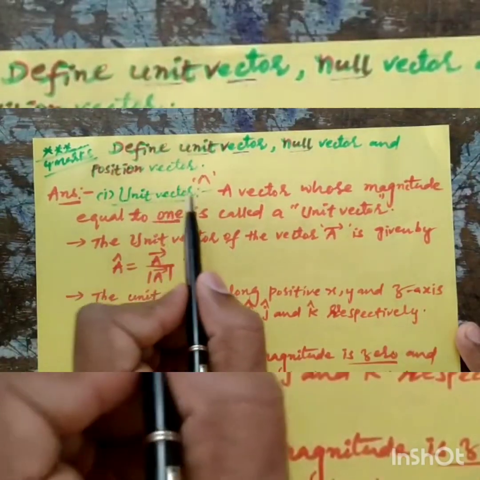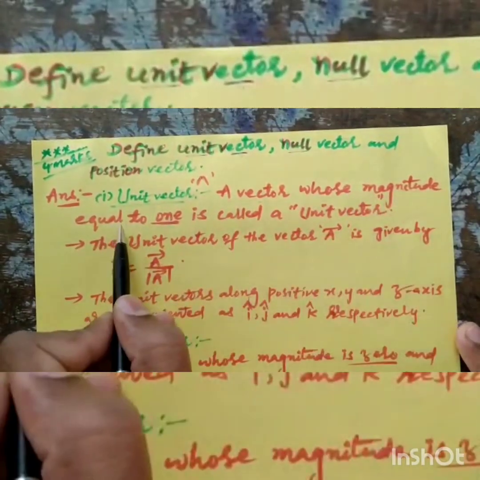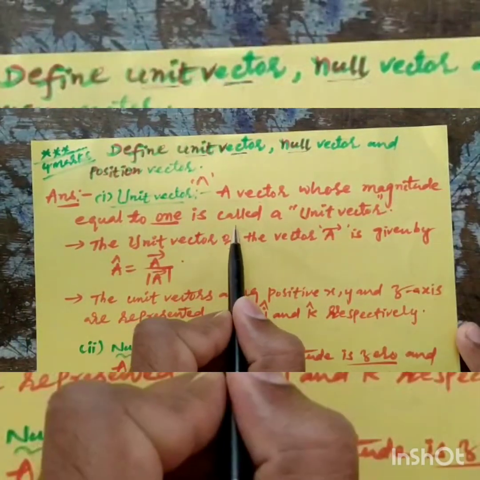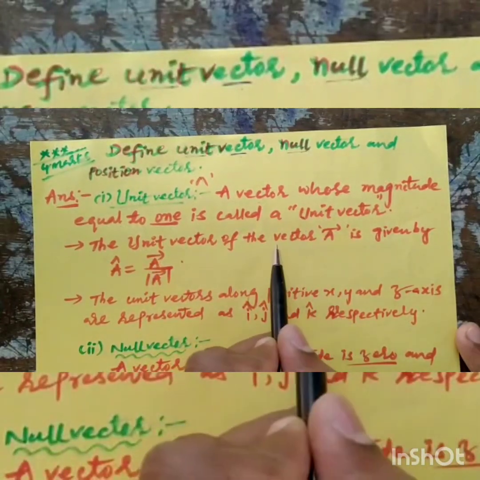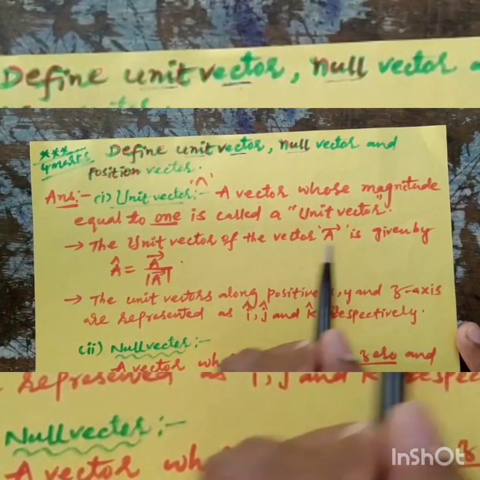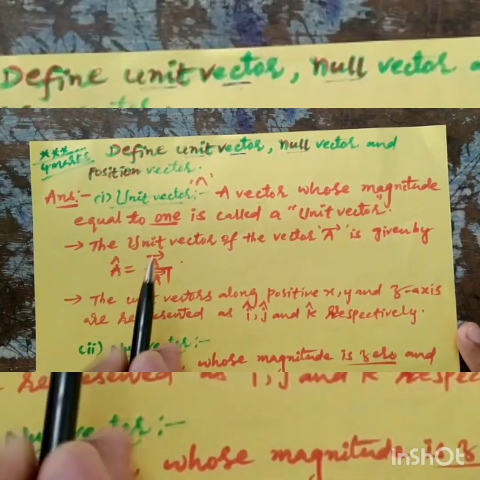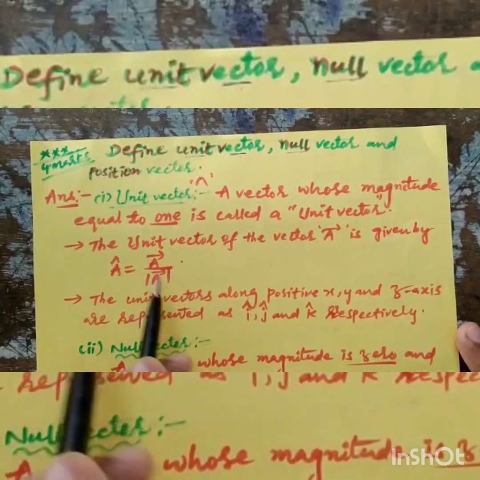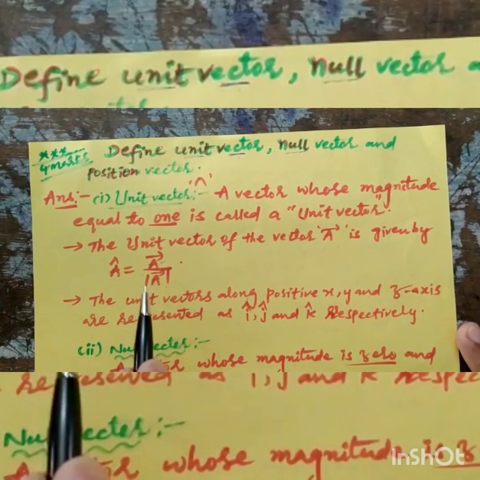The unit vector of a vector A is A cap = A bar by mod A, where mod A is the magnitude of the vector.